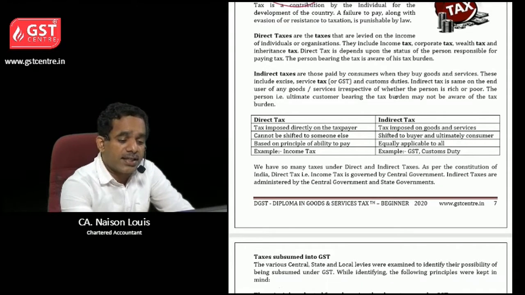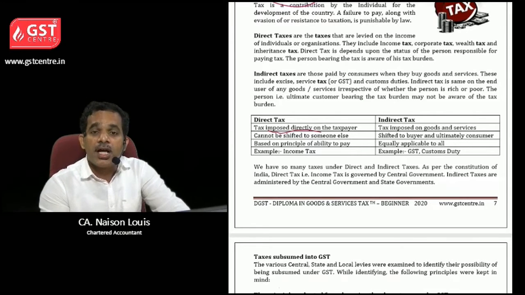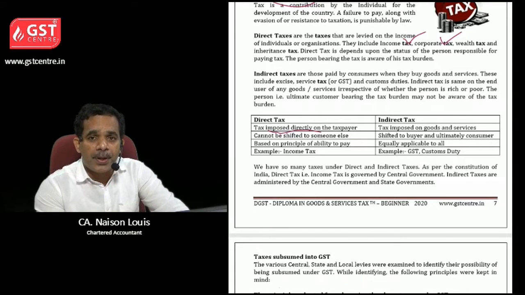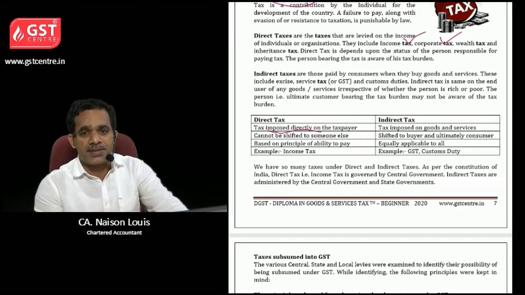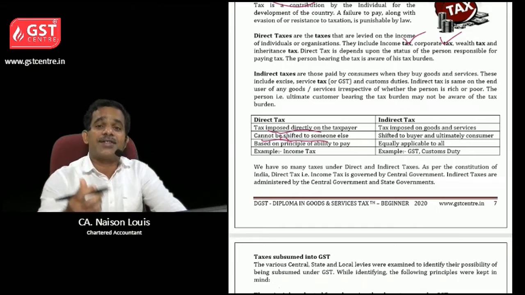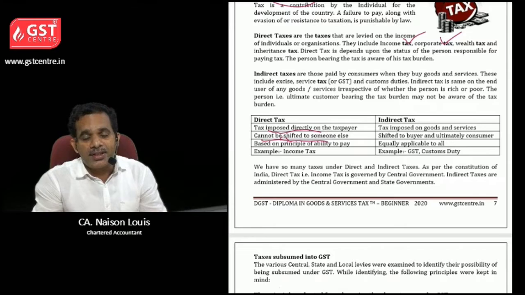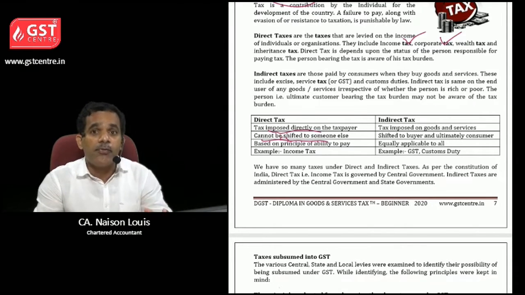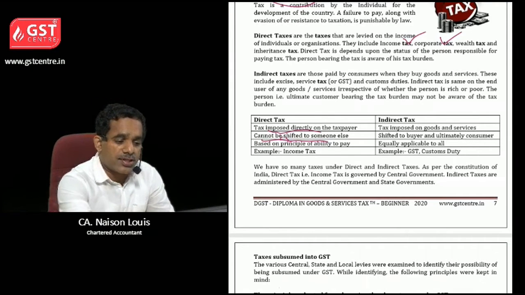So direct tax, it is directly imposed on a taxpayer. Okay, for example, income tax, corporate tax, wealth tax, etc. So all these taxes have to be directly paid by the taxpayer. Then it cannot be shifted to someone else. If I am liable to pay income tax, if I am responsible to pay income tax, then I only have to pay it. I cannot tell some other person will pay it. So we cannot shift it.